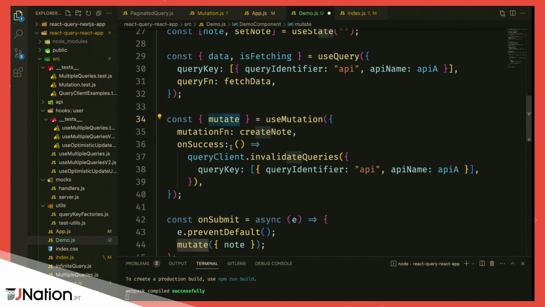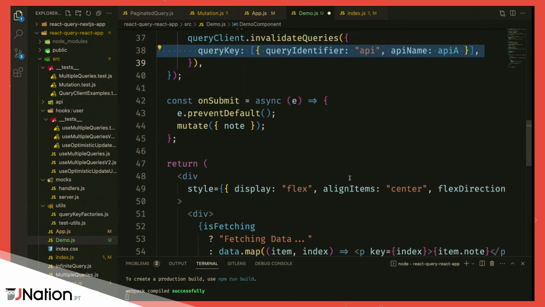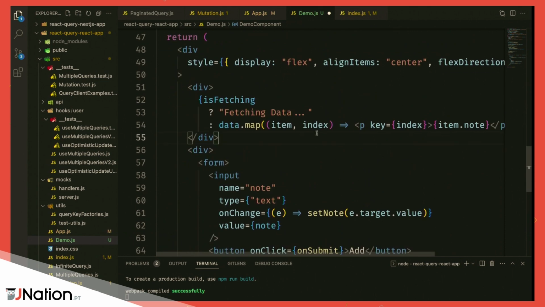And this is where the query client comes in handy. It's super helpful because now you can go to your query client and tell it, hey, look, the query that's identified by this query key, I want you to invalidate it. And what's going to happen is that now React Query, once the mutation is submitted, is automatically going to re-trigger that data fetch request so that we have up-to-date data on our UI. And that's pretty much the gist of this simpler example that I wanted to show you.